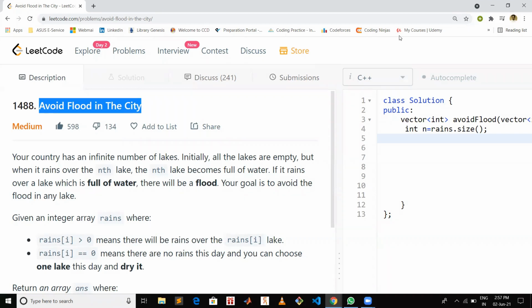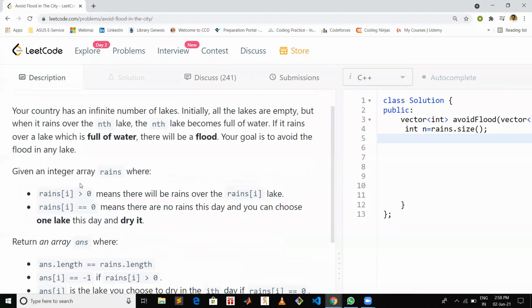Hello people, we are going to discuss the Avoid Flood in the City problem. You must have come across the type of problem which gets failed again and again on submission due to some corner test cases which you miss easily. So this is one such problem. Let's first go through the problem statement and see what the question is.